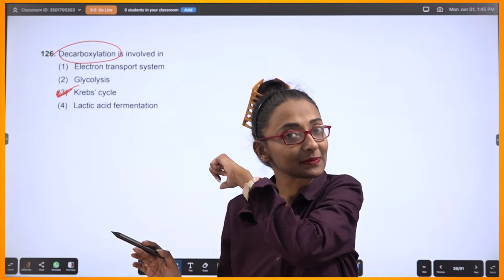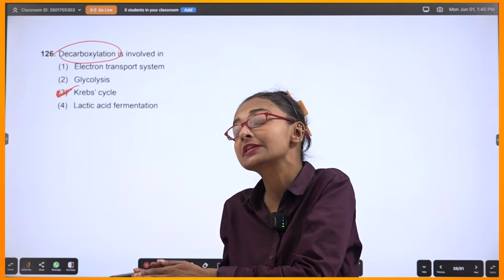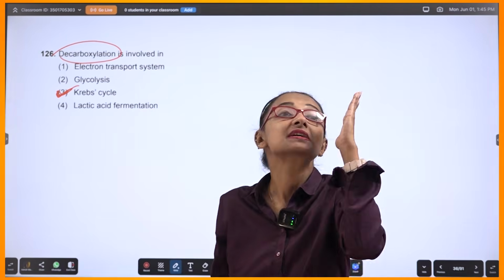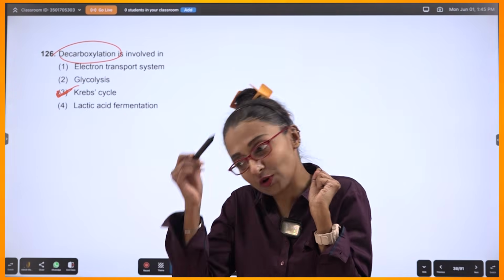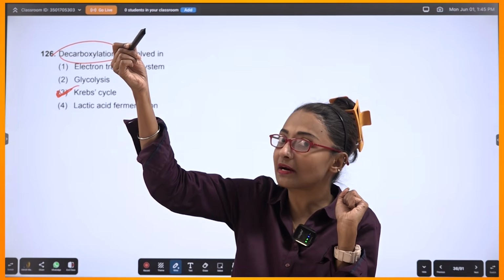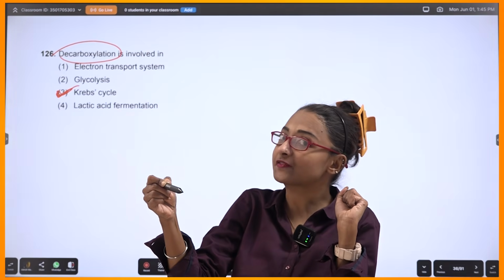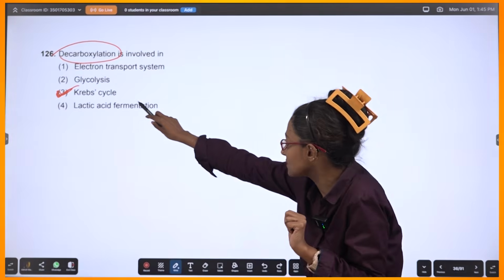So that means 1 carbon dioxide gone there, correct? Then from alpha ketoglutarate you're converting it into succinyl CoA, 4-carbon compound. So again 1 CO2 goes out. So isocitrate 6-carbon, alpha ketoglutarate 5-carbon, succinyl CoA 4-carbon. So 2 decarboxylations over there. So yeah, Krebs.